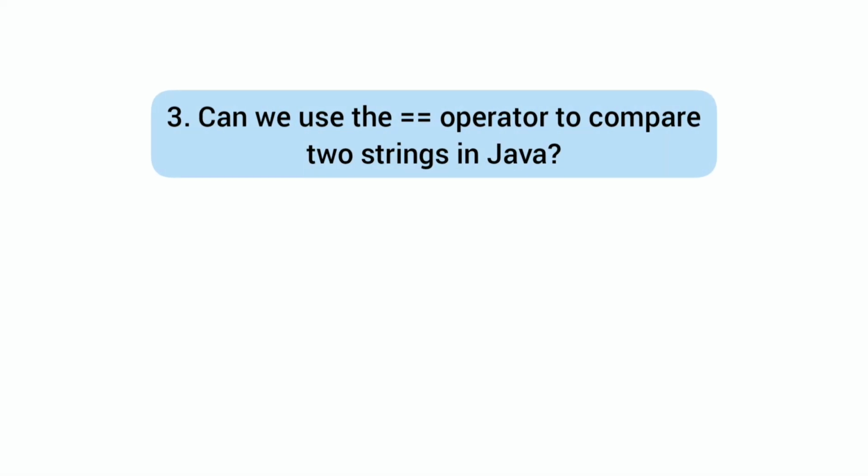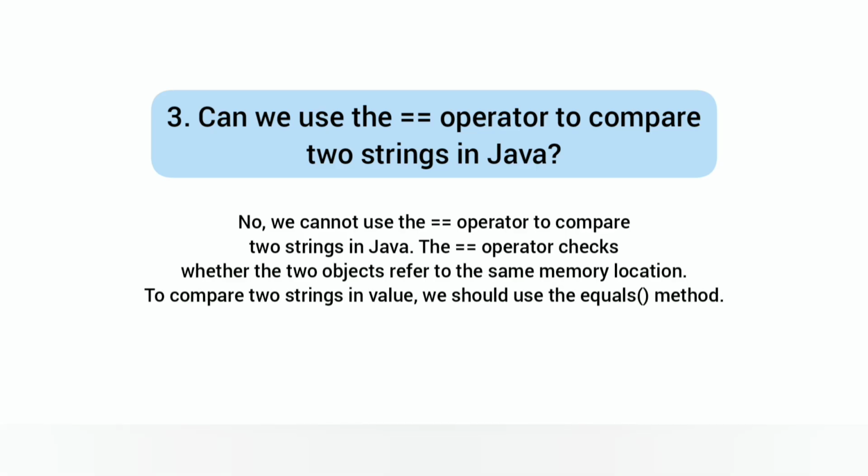3. Can we use the double equals operator to compare two strings in Java? Here's how you can respond to this question. No, we cannot use the double equals operator to compare two strings in Java. The double equals operator checks whether the two objects refer to the same memory location. To compare two strings in value, we should use the equals method.